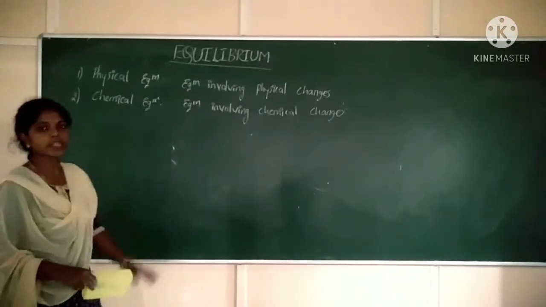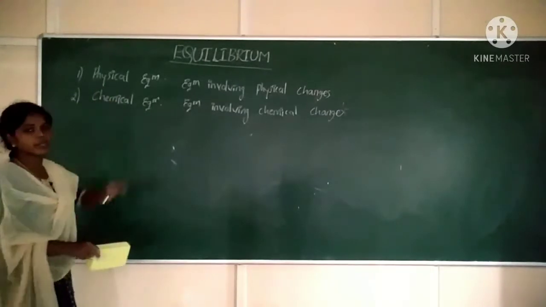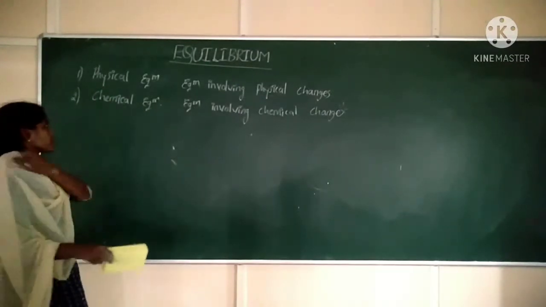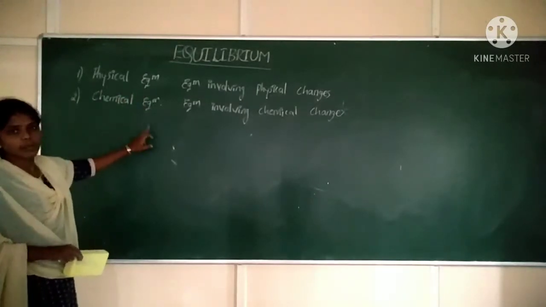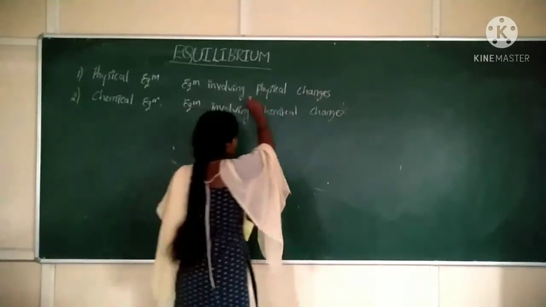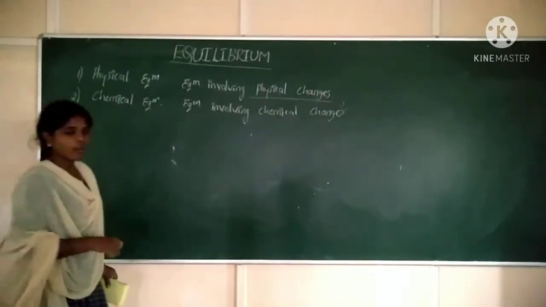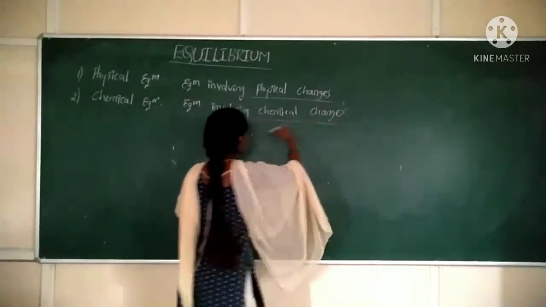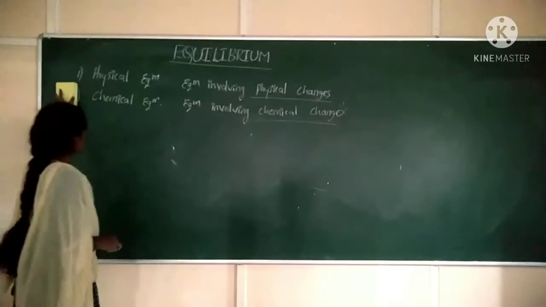Our measurable property remains constant. That system is said to be what? Equilibrium. Next, equilibrium can be classified into two types. What is the first type? Physical equilibrium. The second one is chemical equilibrium. What is physical equilibrium? If we are observing physical changes, the system is said to be in physical equilibrium. If we are observing chemical changes, the system is said to be in a chemical equilibrium system. Clear?